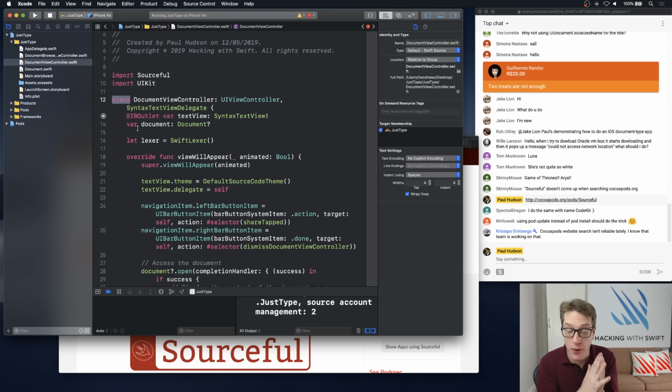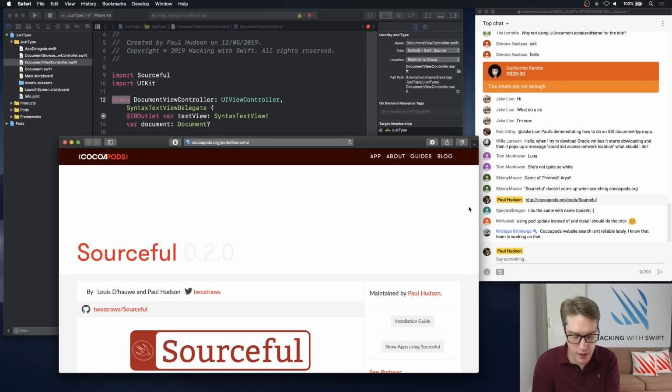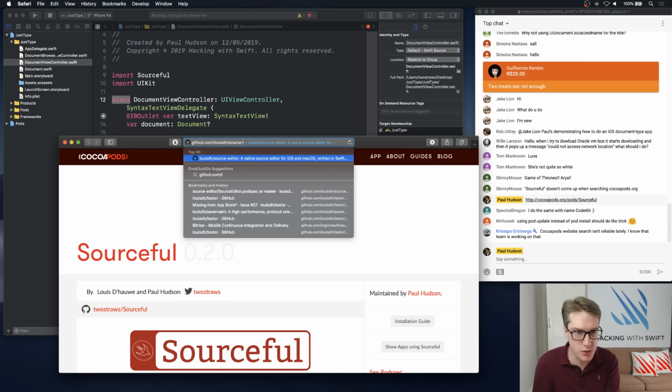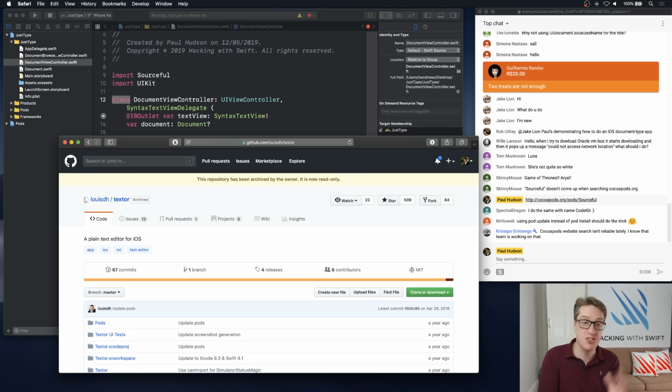I would recommend though, another great project of Louis' is a text editor like this one. It's discontinued again. It's written for an old version of Swift. It's not on the App Store anymore because he works for Apple. But go and grab the code. I did get it earlier. GitHub/Louis/Deho/Textor. There you go. Go and grab his code and just dig through his code.